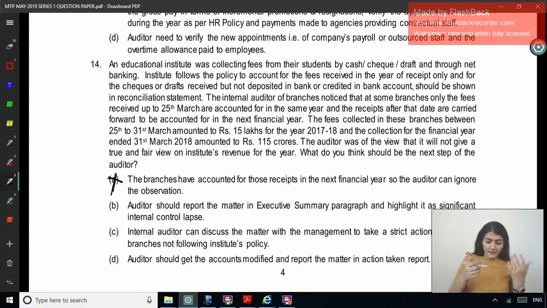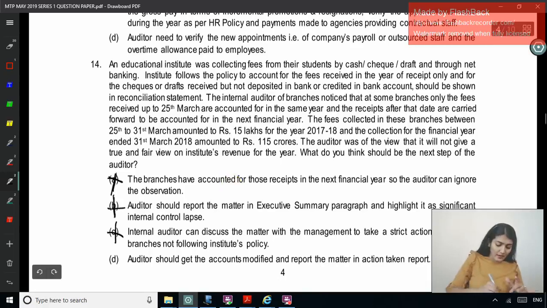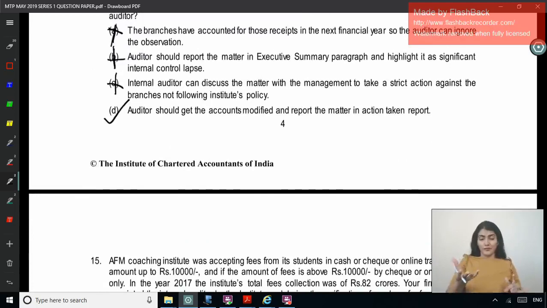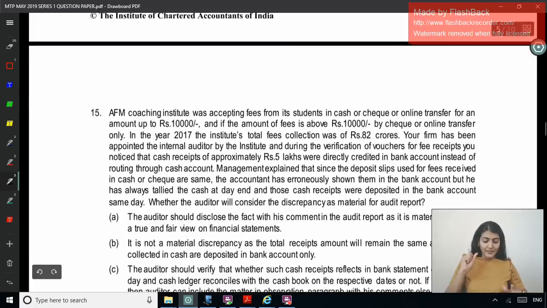You can't just discuss a matter, okay? An auditor should get the accounts modified and report the matter in the action taken report, right? Because 25th of March they cannot, they have to take the cutoff on 31st of March. So when it says put it in the executive summary and highlight it as a significant internal control lapse, right? Or auditor should get the accounts modified and report the matter in the action taken report, right? So you should tell them that don't take cutoff of 25th, take the cutoff of 31st, and accordingly he will say that I told them to do this. So action taken report.